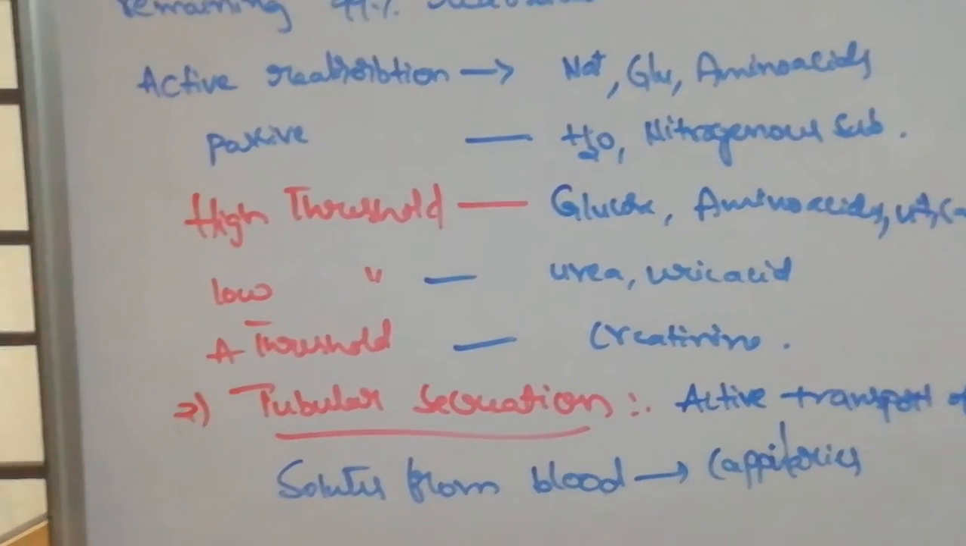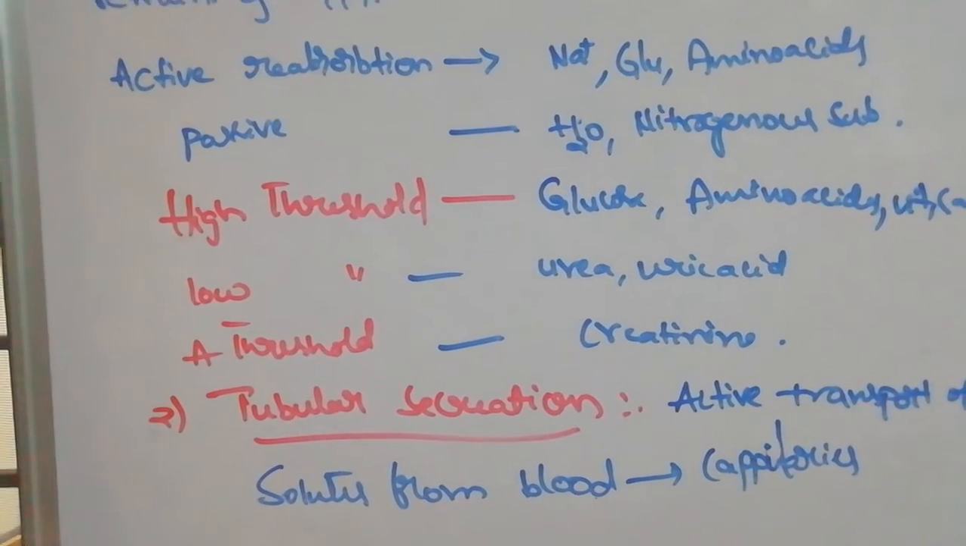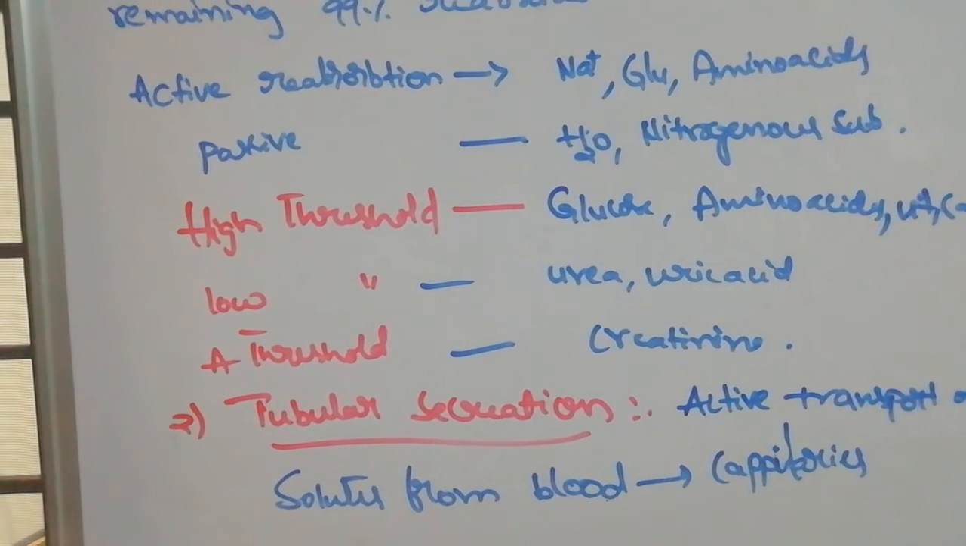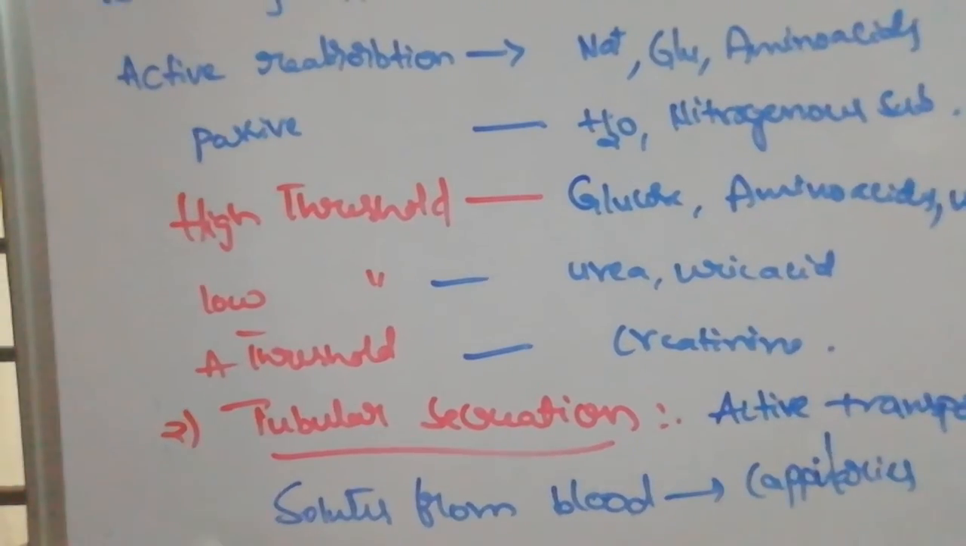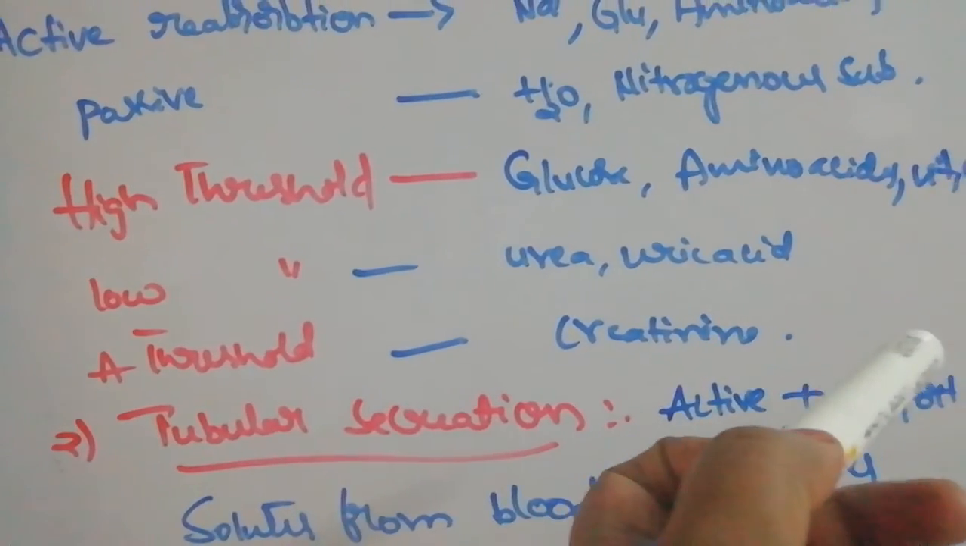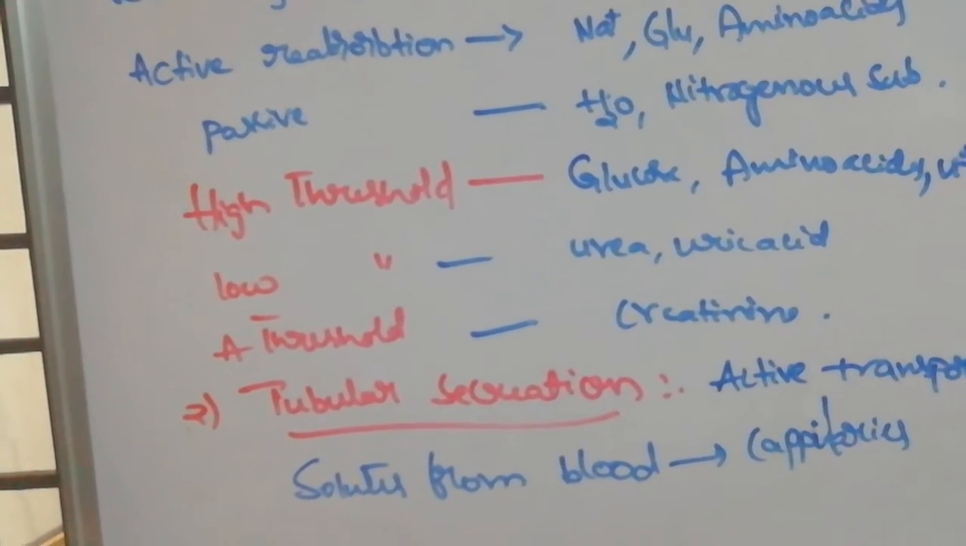So the highly absorbed, the high threshold, are glucose, amino acids, vitamins, and salts. Low threshold: urea and uric acid. No threshold, not absorbed at all: creatinine. So these are based on absorption.